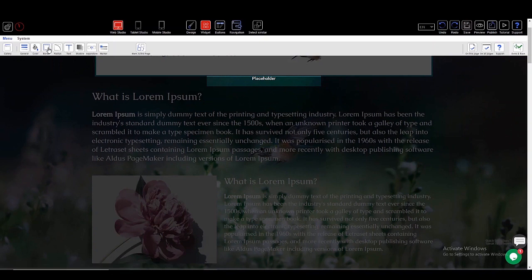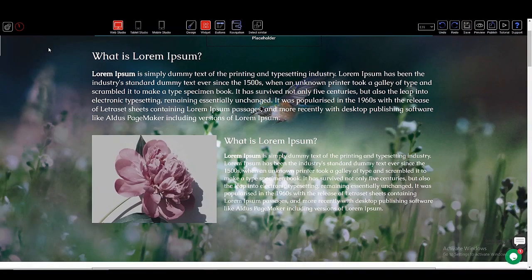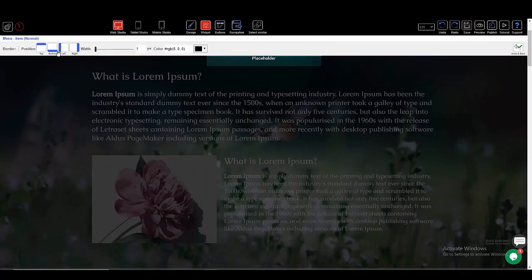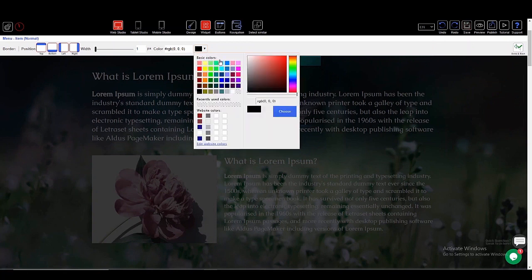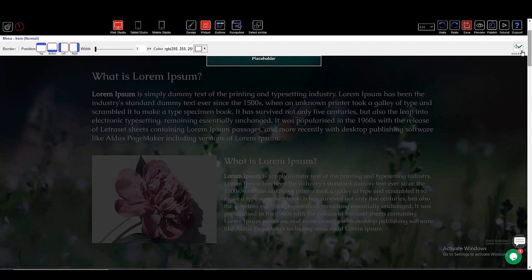Go to Border to edit button borders. Click Item, Normal, to choose border position, width, and color for the normal state of the buttons. Click Item, Hover, to choose border position, width, and color for the hover state of the buttons.